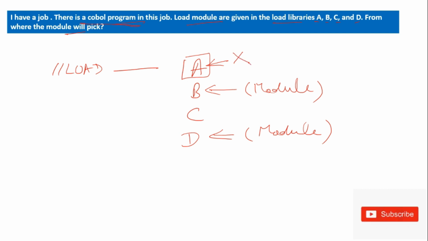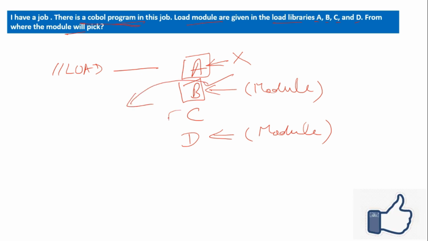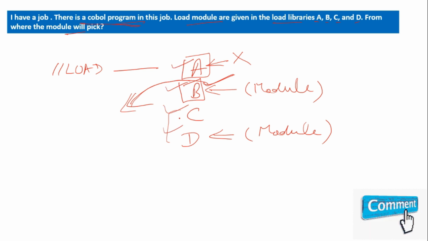It is not available here, so then it will check the B library. Yes, it is available there, so it will use that module. It will not look further, because we have first found the module here, so it will use this module directly. So this is the order. First it will check the first library, then the second library, then the third library, then the fourth library.